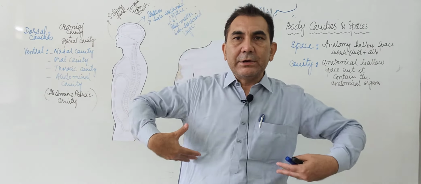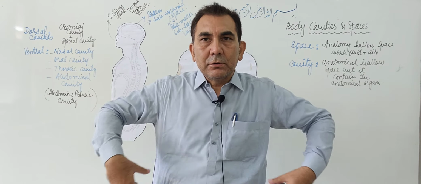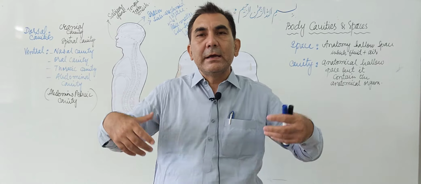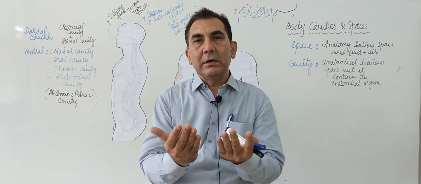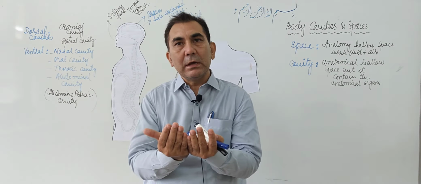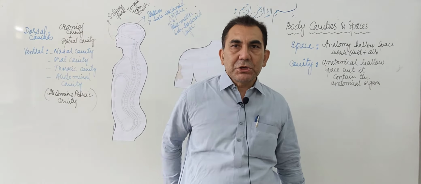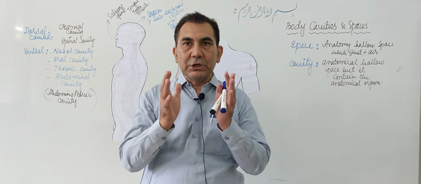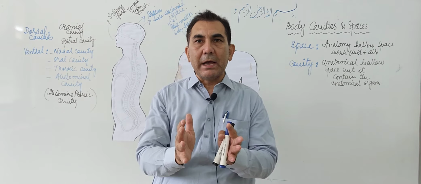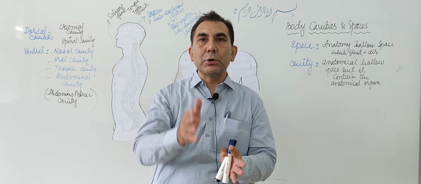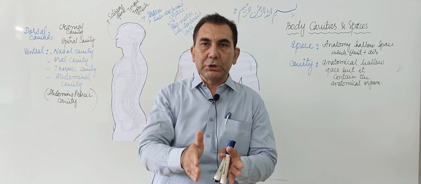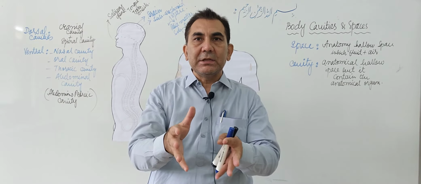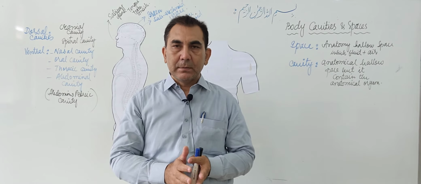The lateral and posterior sides are again made up by the ribs, 12 pairs of ribs. And the central part of the posterior side of the thoracic cavity is made up by the thoracic vertebrae. Twelve thoracic vertebrae take part in making the structure of the thoracic cavity.